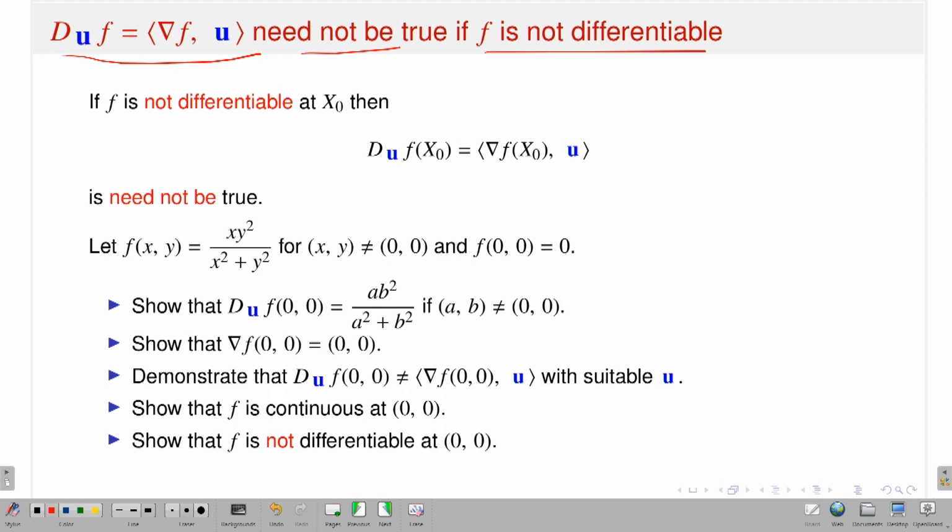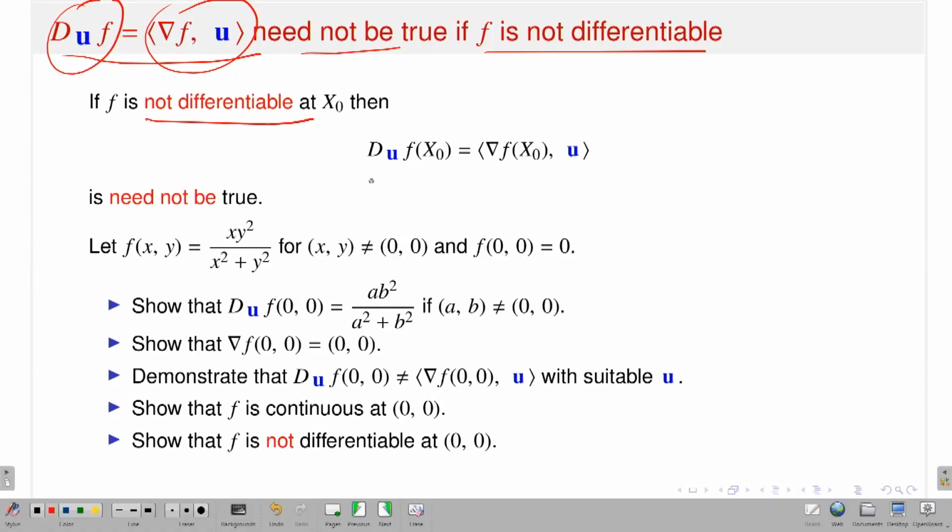Now, if the directional derivative exists at a point in all directions, then of course the partial derivatives exist, so both sides of this equality make sense at that point. Even if my function is not differentiable, you can ask whether the equality is still true. The answer is no. Even if directional derivatives exist and partial derivatives exist, this formula is no longer true. So this is very nice. If f is not differentiable at the point x naught, then this identity need not be true.